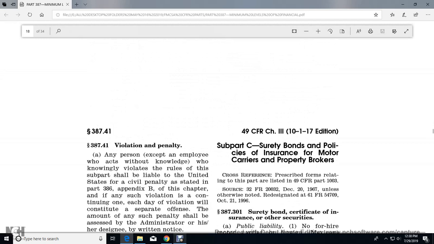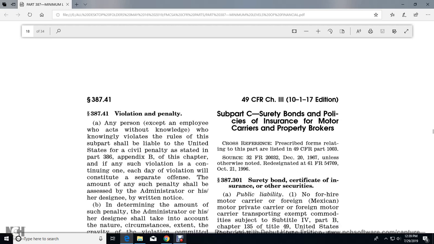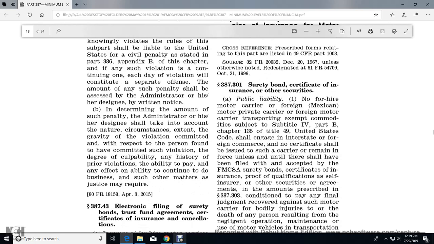38741 Violation and penalty. Any person, except an employee that acts without knowledge, who knowingly violates the rules of this subpart will be liable to the United States for a civil penalty as stated in paragraph 386 of the penalties of this chapter. If any such violation is a continuing one, each day of the violation constitutes a separate offense. The amount of such penalty shall be assessed by the Administrator or his or her designee by written notice.